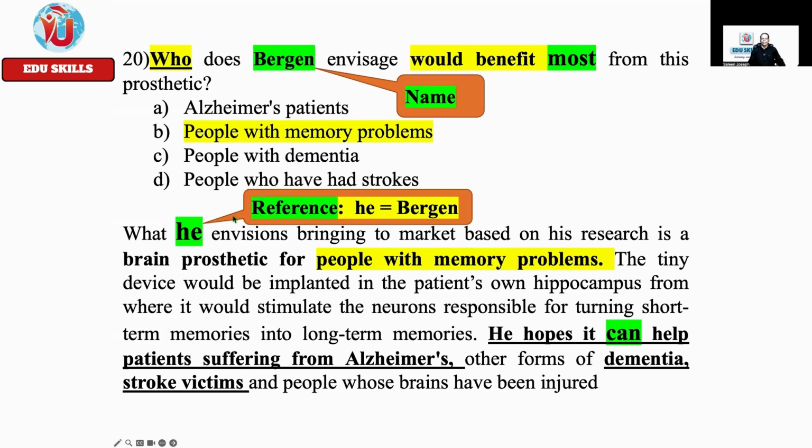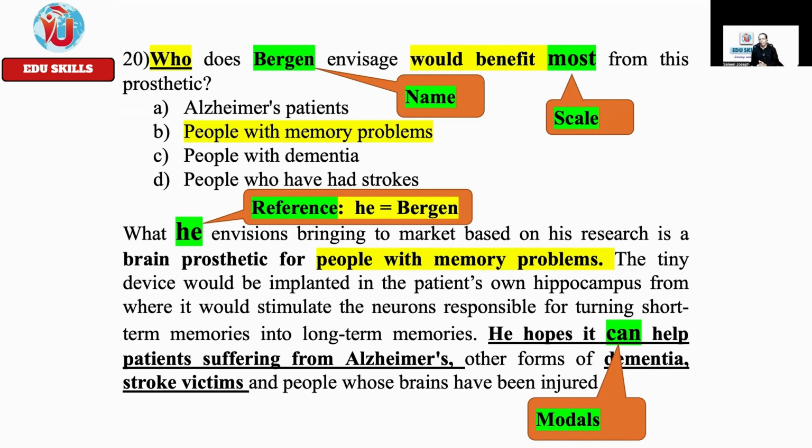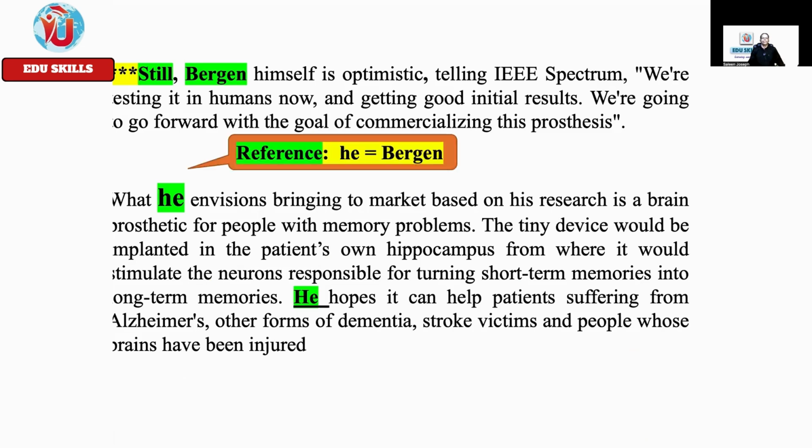So instead of the name, he has given a reference here, he, Bergen. Then you have most, the scale. He hopes it can help patients suffering. It can, the modal used there. It's not only for the people with memory problems, but it may help. It can help some other people. That's secondary.